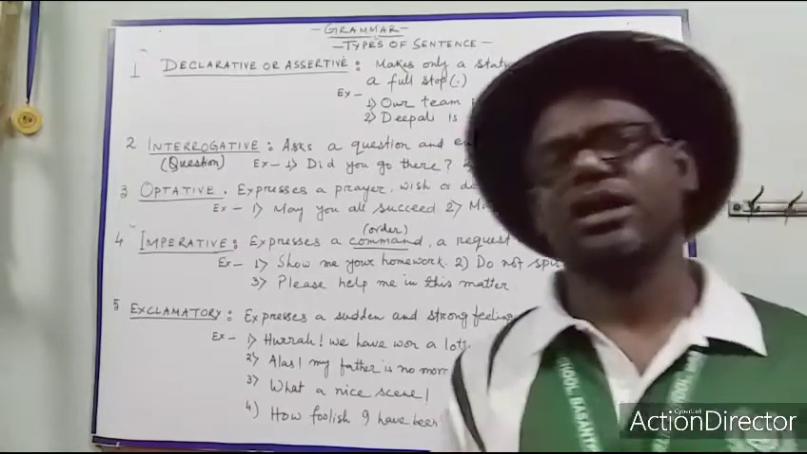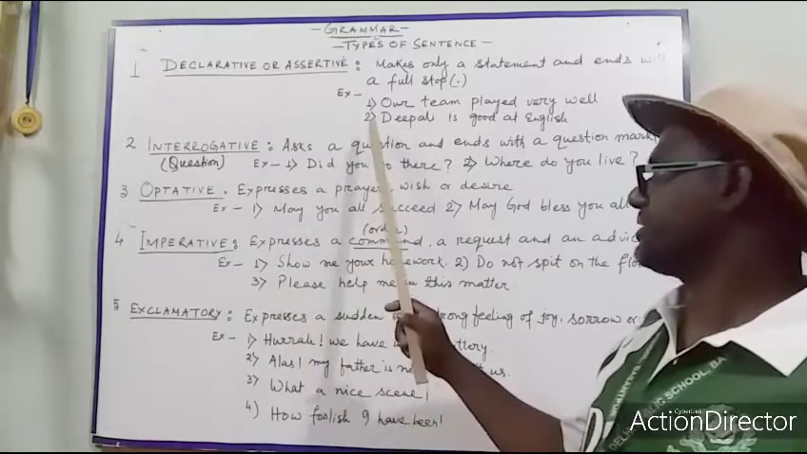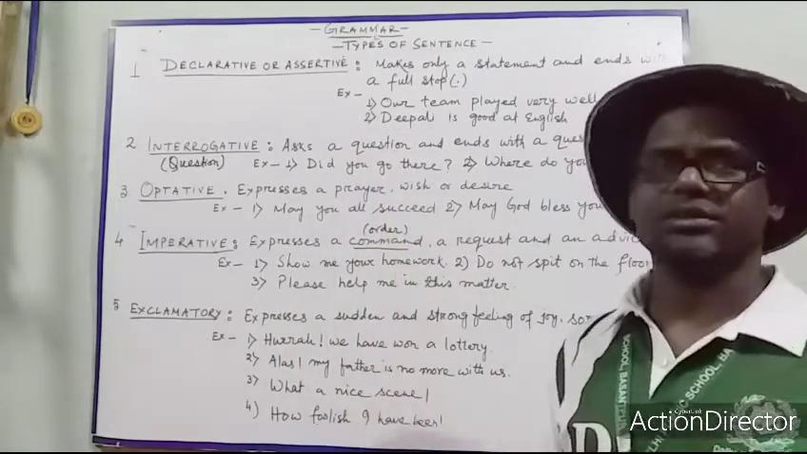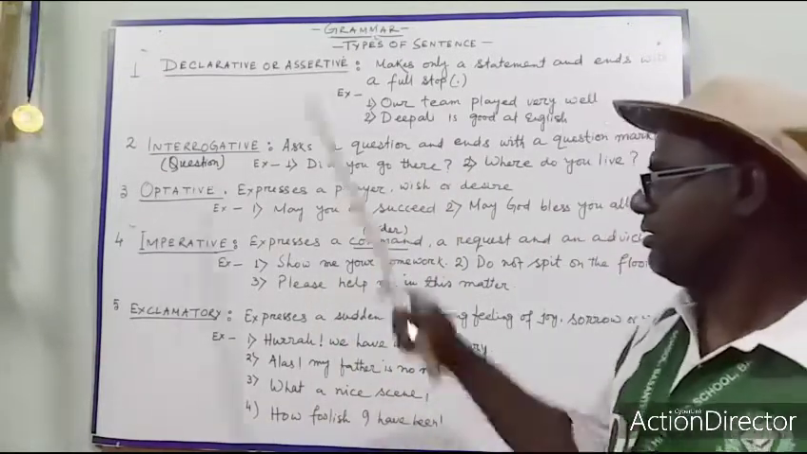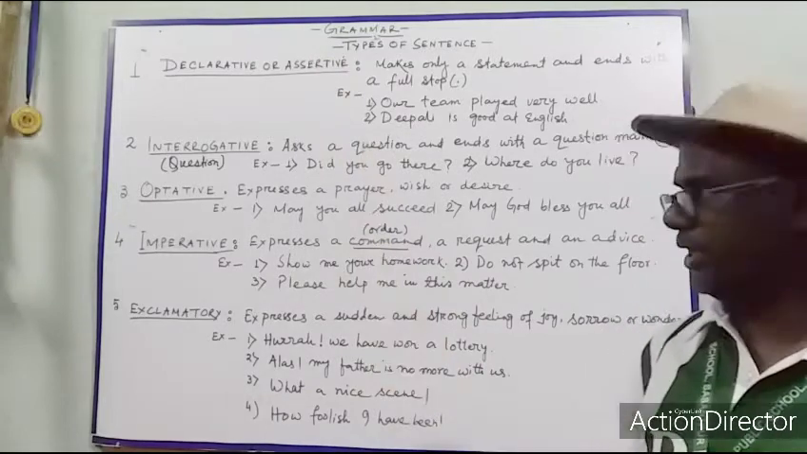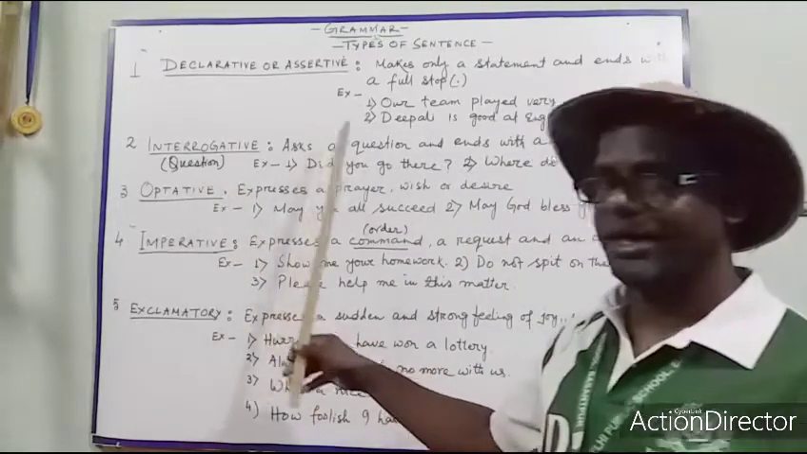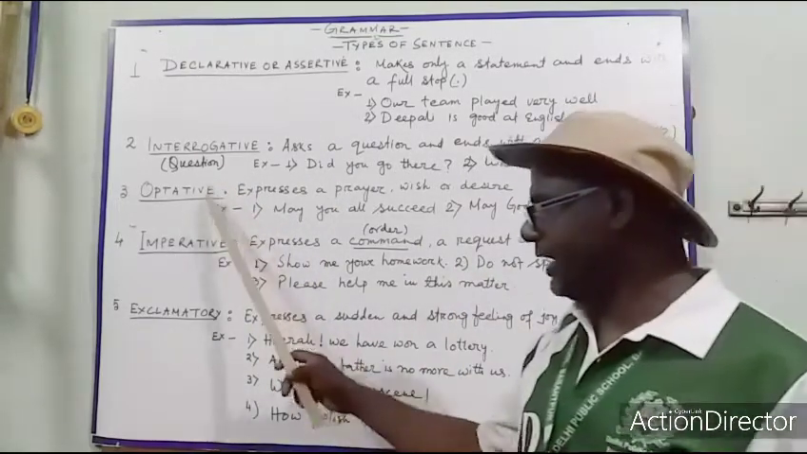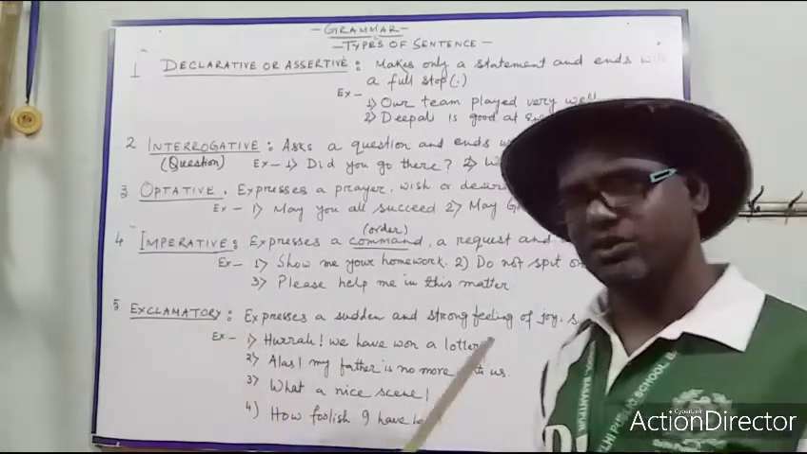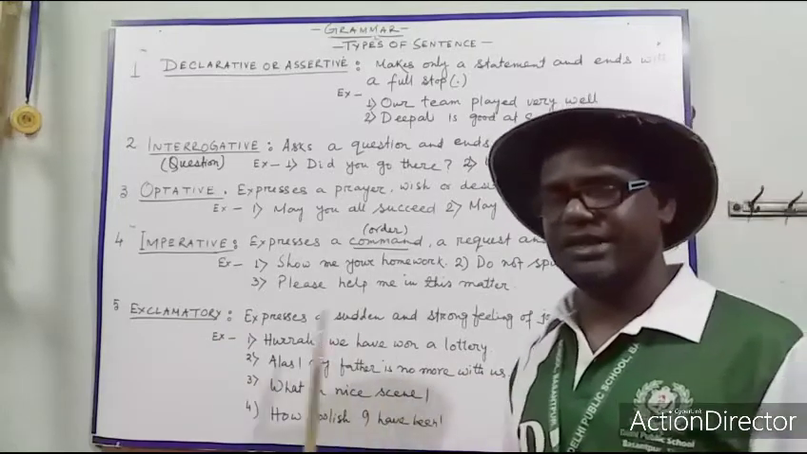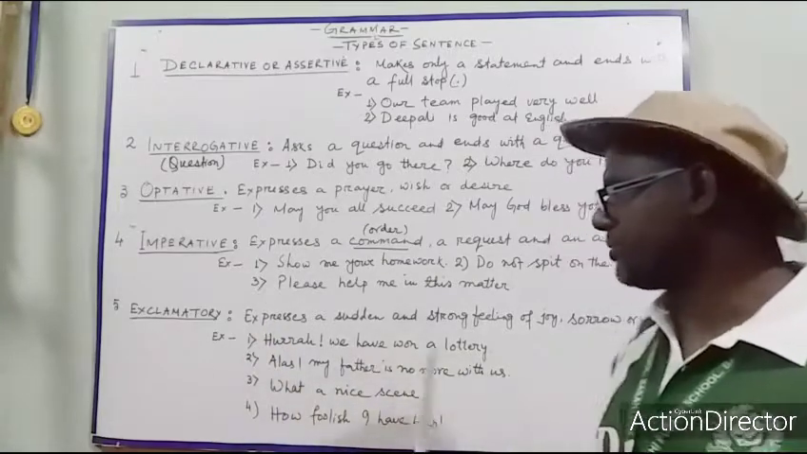So students, now I have discussed one by one all the sentences and the examples, and I could make you understand what the types of sentences are and how they are different from each other. Declarative sentence ends with a full stop. Interrogative sentence ends with a question mark. Optative and imperative sentences end with a full stop. Exclamatory sentence ends with a full stop, but in the middle there may be an exclamation mark. Sometimes at the end of the sentence there may be exclamation marks.